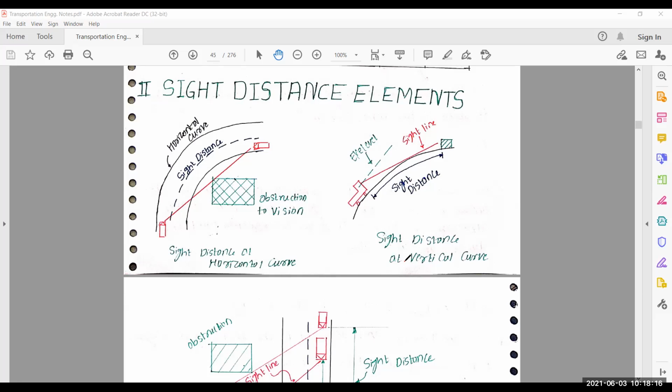If you face any problem, please say to me. Otherwise, I move towards next elements of geometric design. Not cross section elements, because cross section elements is over. I move towards next element, which is sight distance element. So is anyone have any problem?